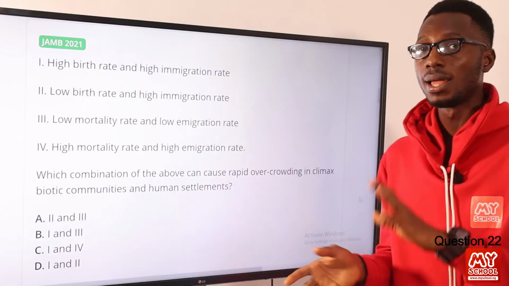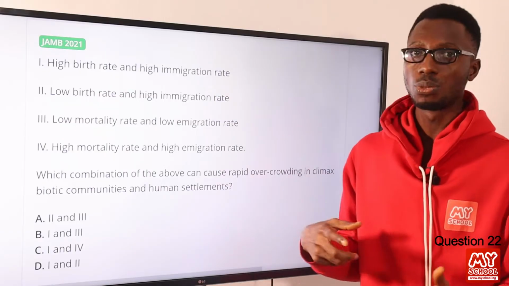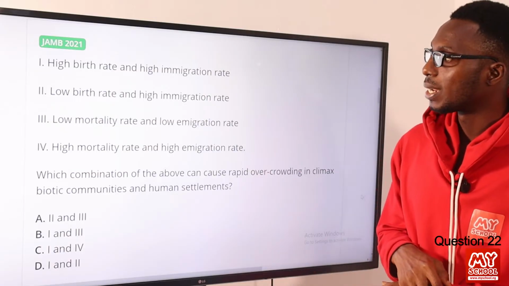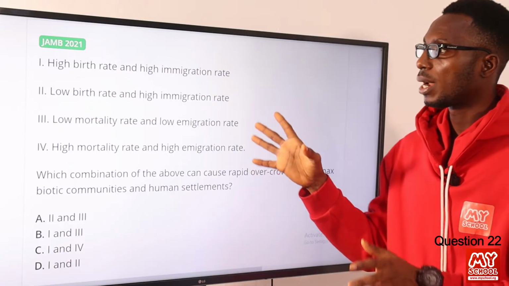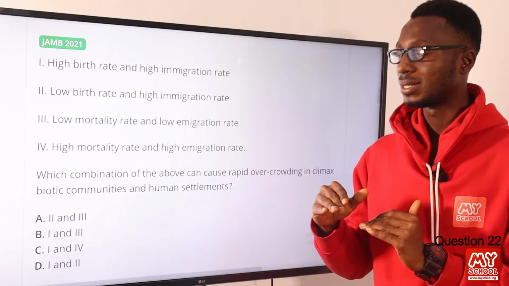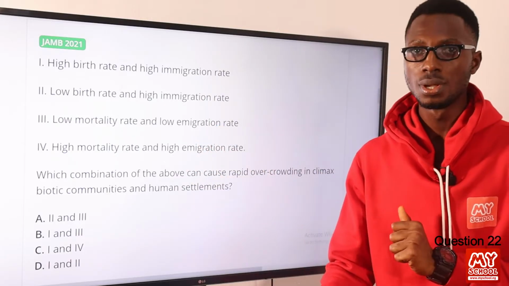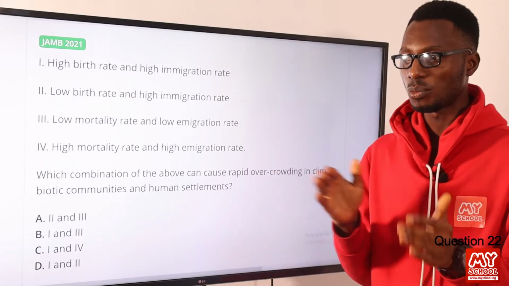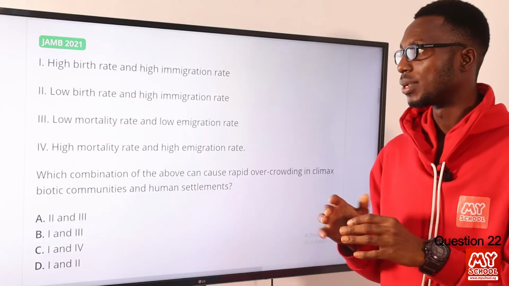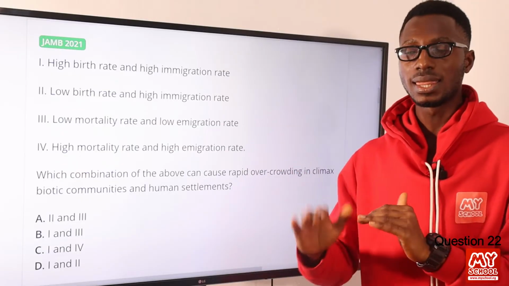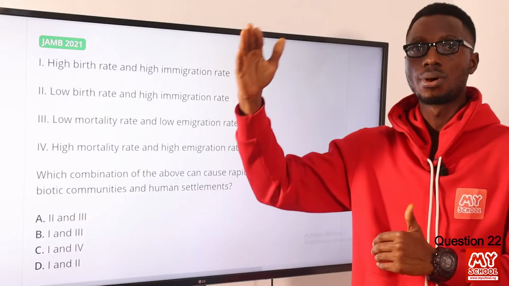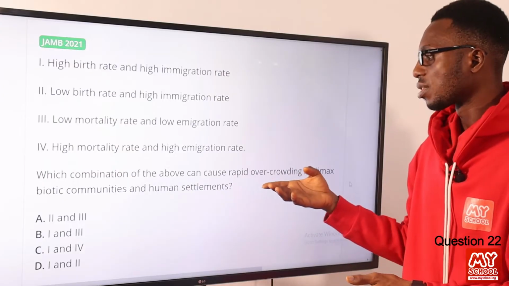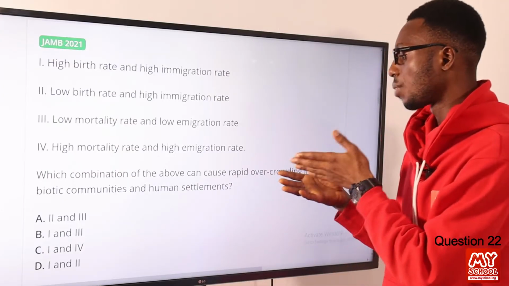So let's look at another aspect that we can attach to make this combo work. Let's look at statement 2, low birth rate and high immigration rate. If you look at low birth rate, that is birth rate has declined, birth rate has really reduced. If you take a case study of China, at one time they said just one child to one family. So you can realize that as at then, the population will not grow rapidly. So this is going to cause a contrary effect to what we are looking for, which is rapid overcrowding.